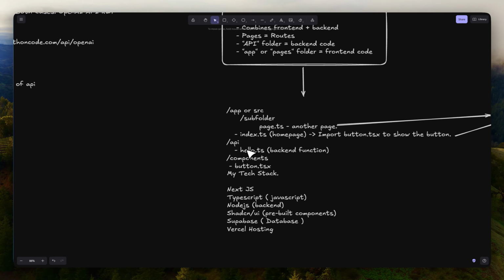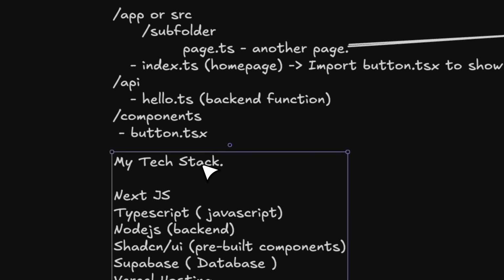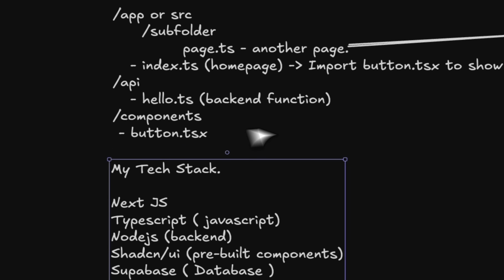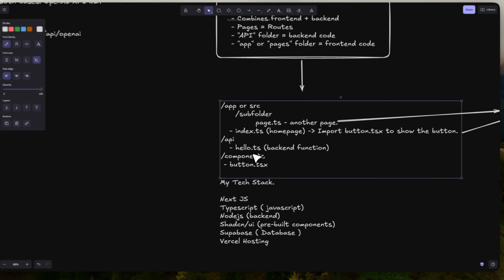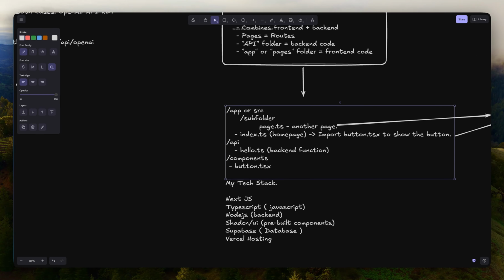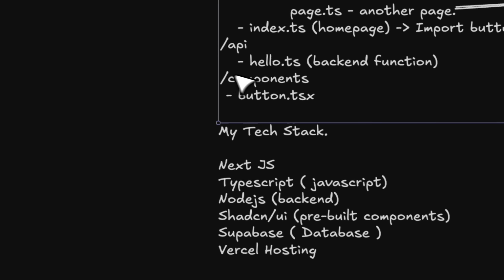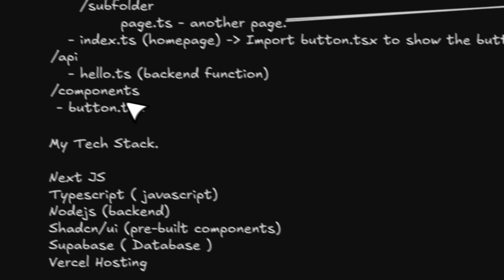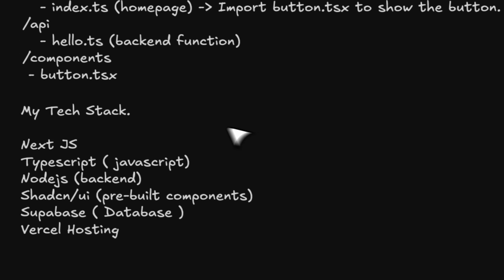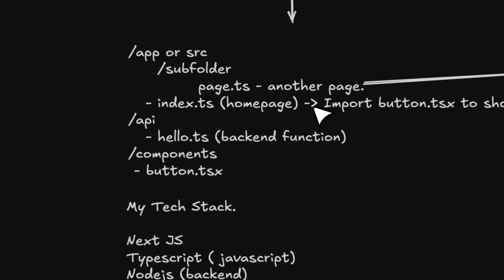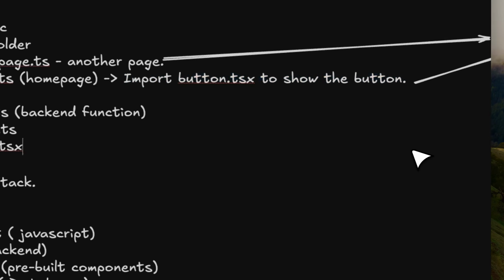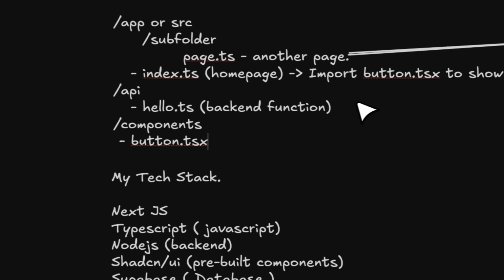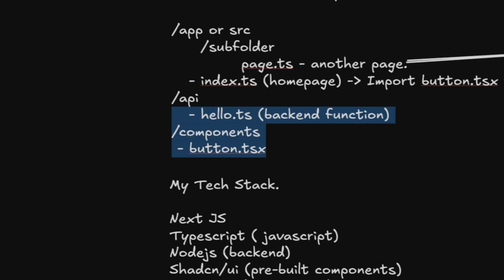And then you have components. Components is one of my favorite things about JavaScript, and the reason for that is because with components, you can build things that you can reuse in the app over and over and over again. For example, if you build a button styling, you can reuse that button pretty much everywhere by just importing that button into that page. Again, I'm not going to go over the code for this for now. I just want you to understand the concept.